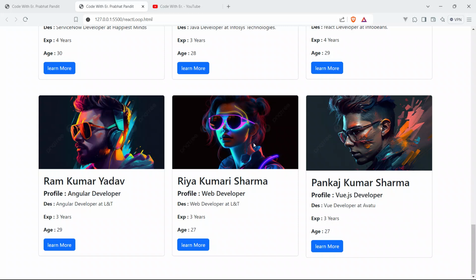Okay, and this is the fifth user profile card, Riya Kumari Sharma. Profile is web developer. Description, web developer at L&T, and experience is 3 years, and age is 27. And this is the last user profile card of Pankaj Kumar Sharma. He is a Vue.js developer. Description is Vue developer at Avetu, and experience is 3 years, and age is 27.